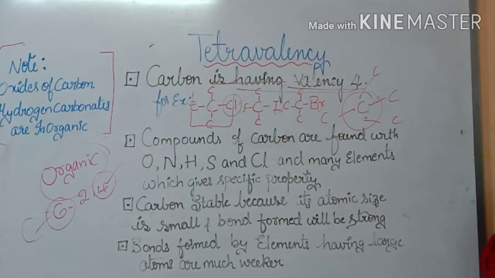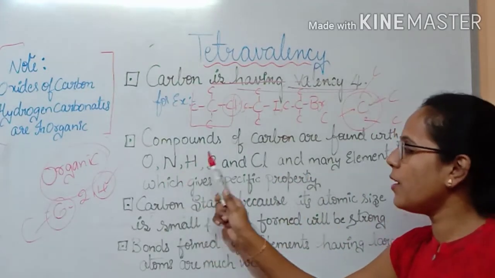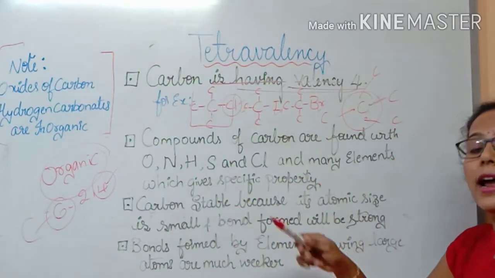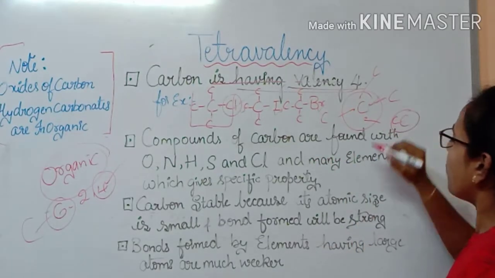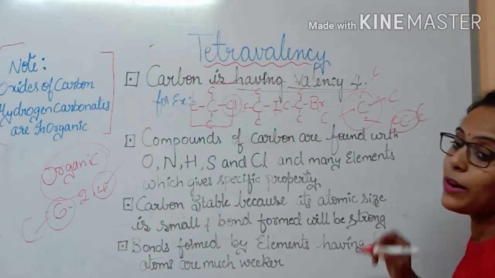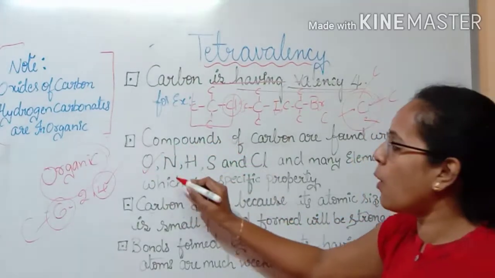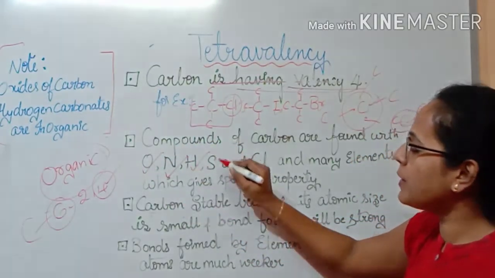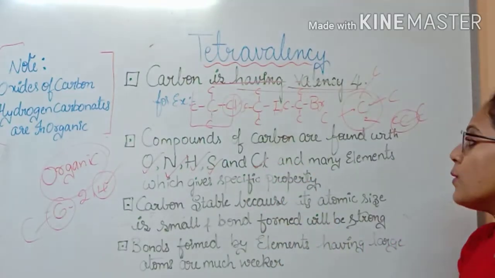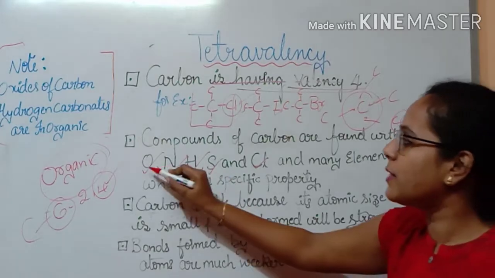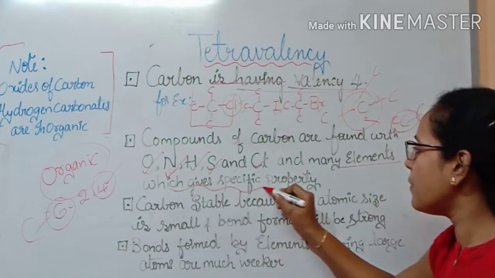Clear? So the next thing is, compounds of carbon are found with oxygen, nitrogen, hydrogen, sulfur, chlorine and many more elements. That means this carbon can form a compound with oxygen, with nitrogen, hydrogen, sulfur, chlorine and many other elements as well. So when it forms a compound with these elements, what happens? These elements will have a specific property.